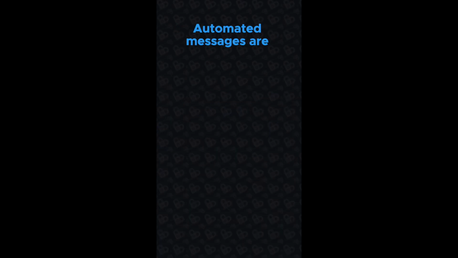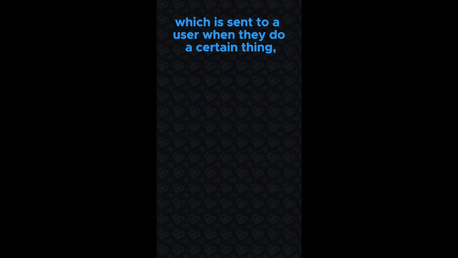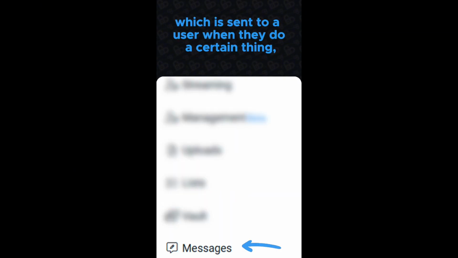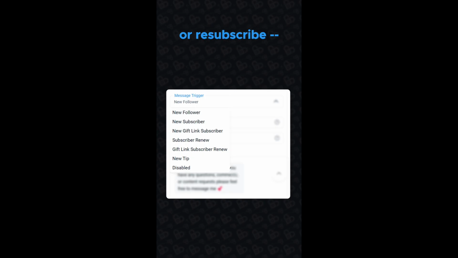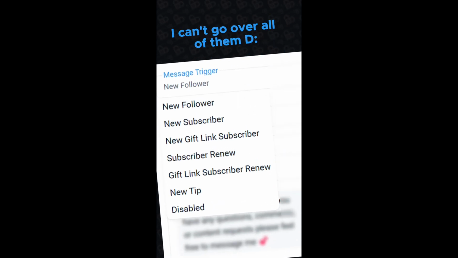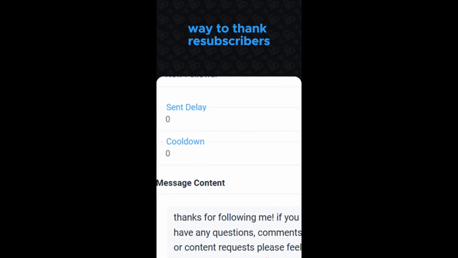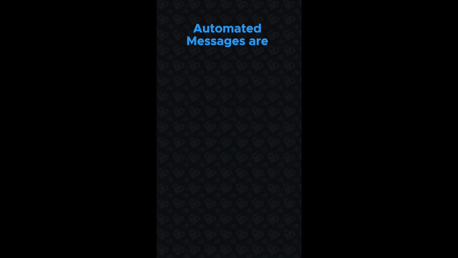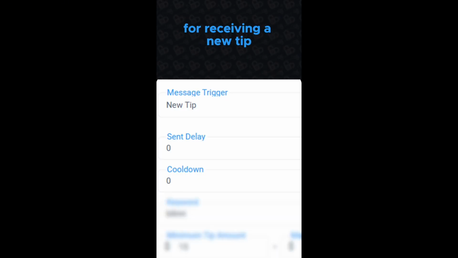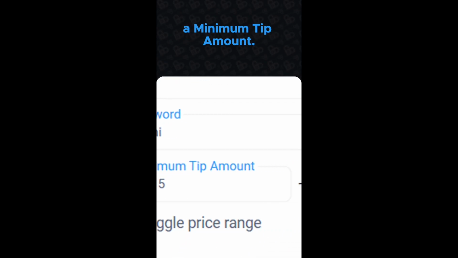Automated messages are messages that you've pre-written, which are sent to a user when they do a certain thing, like follow you or subscribe to you or resubscribe. Just look at the drop-down, I can't go over all of them. As well as being a great way to thank resubscribers or followers, automated messages are also really helpful if you have a tip menu. The message trigger for receiving a new tip can be paired with a keyword and, if you want, a minimum tip amount.